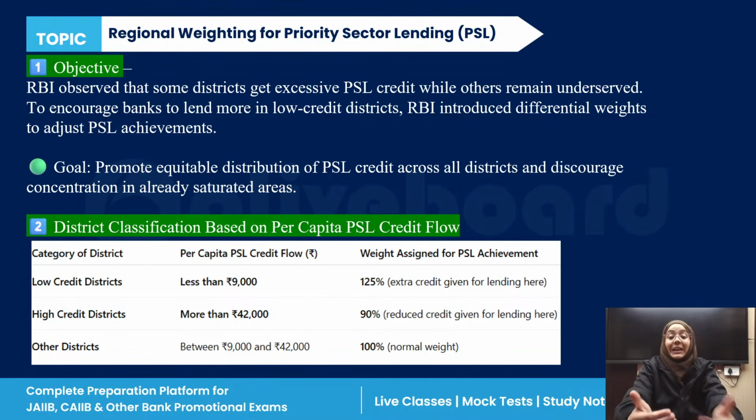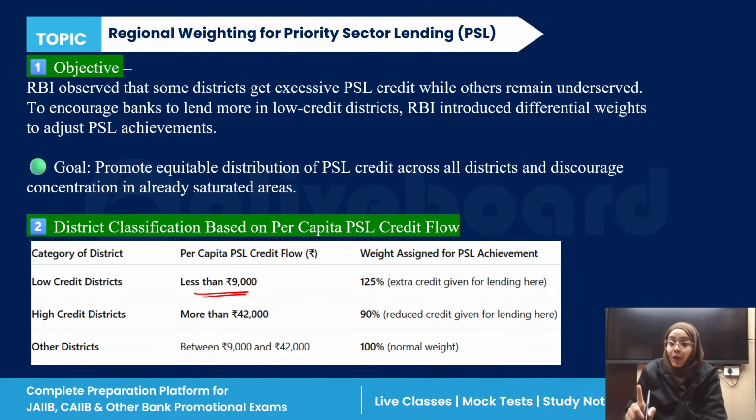So it is introduced to create the balance, to encourage a proper equitable balance among all the districts and to discourage any concentration of funding in one particular state. Now, if we talk about the district classification, if there is a low credit district, per capita priority sector credit flow should be less than 9,000.